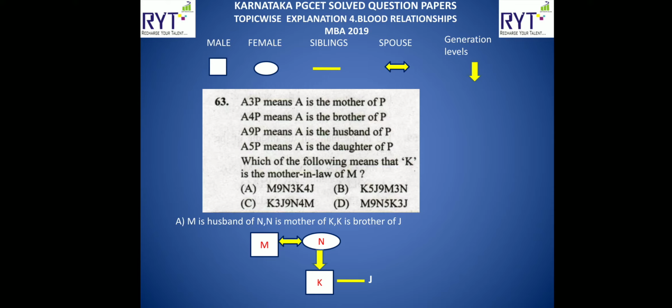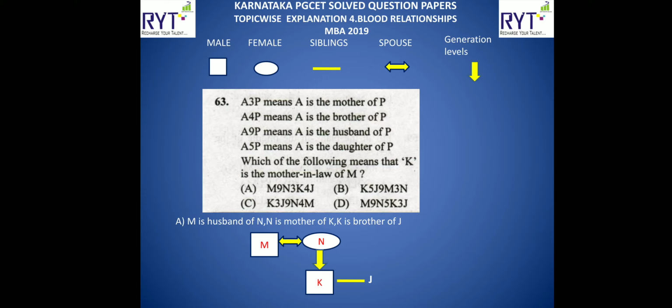What they have done is they have given coded symbols here. A3P: 3 means mother here. Here letter A represents some person, P also represents some person, but this number 3 represents mother. Similarly, number 4 represents brother, number 9 means husband, number 5 means daughter. So let us have a look how to solve this question. Their main question is which of the following means K is the mother-in-law of M?